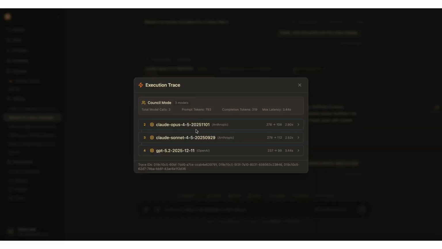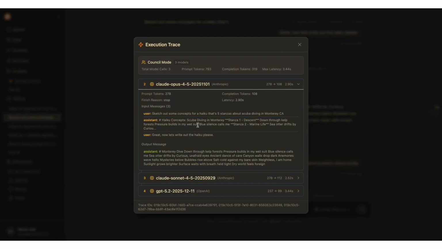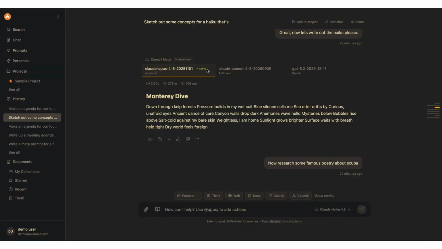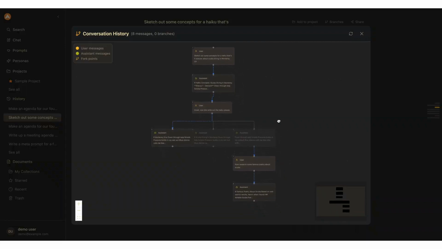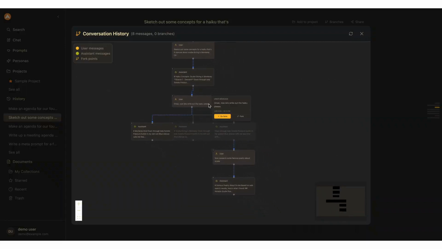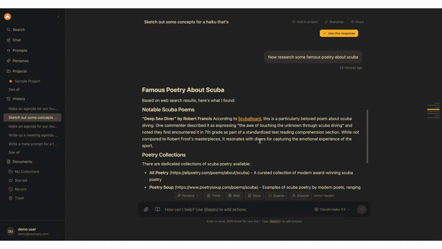This is available in an agent trace similar to how our workflow builder operates, where we can look at all of the previous history that's been given to each of these agents. In this case, I can also choose which of these responses I'd like to use to continue the conversation. It's a good opportunity to discuss the chat branching feature, where at any point in time, I can go back to a previous message and choose to fork that history to continue the conversation in a different route.